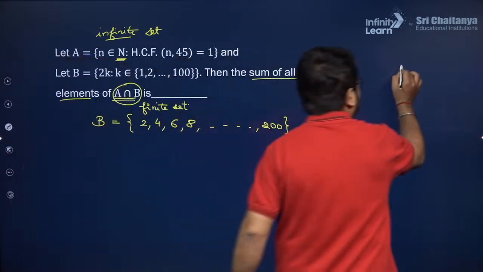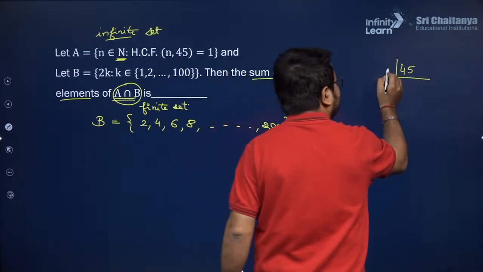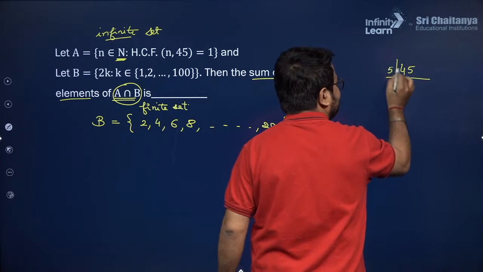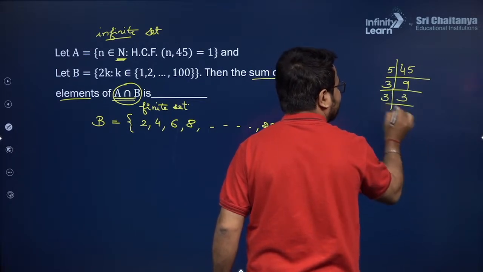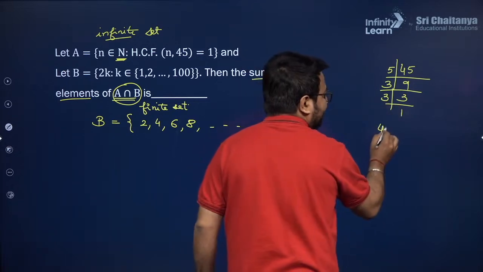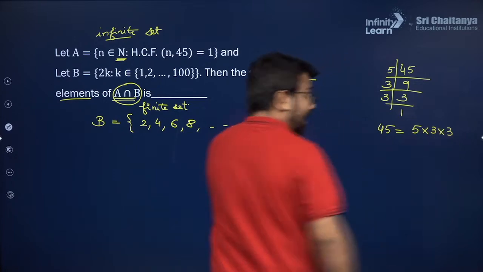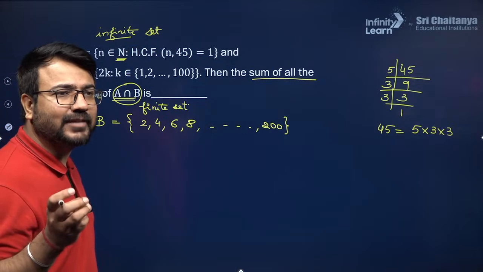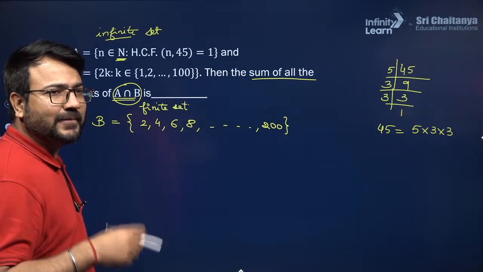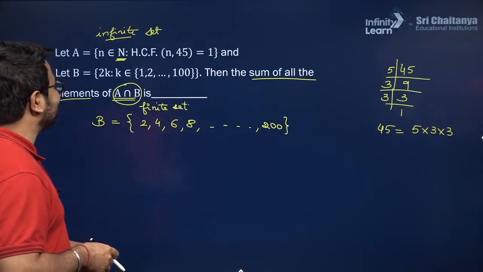The very first thing is 45. So let us try to prime factorize this 45. If I take the factor 5, then it will be 9, and then we have 3, then 3, and then 1. So 45 consists of 5 into 3 into 3. I hope you are able to understand how I have written this. We neglect 3k, 5k types of elements in B.